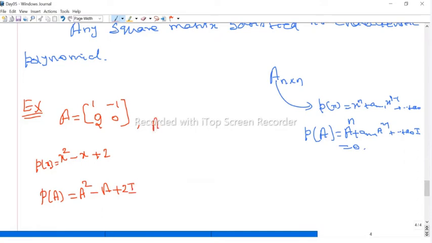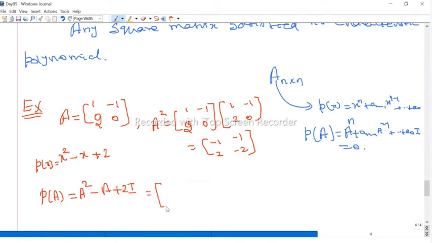Now what is A squared? We have to multiply A twice. So 1, minus 1, 2, 0 multiplied by 1, minus 1, 2, 0. What we get is 1 into 1 plus minus 1 into 2 is minus 1 here, and this is minus 1, and this is 2, and this is minus 2. So A squared is this one.